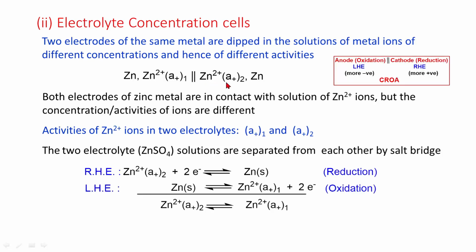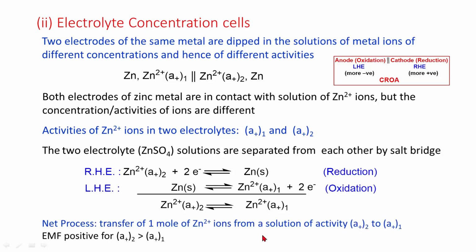At the right hand electrode, reduction takes place, and at the left hand electrode, oxidation takes place, and the overall reaction is given by this relation. Hence, the net process is transfer of 1 mole of zinc ions from a solution of activity A2 to activity A1. EMF is positive for activity A2 greater than activity A1.